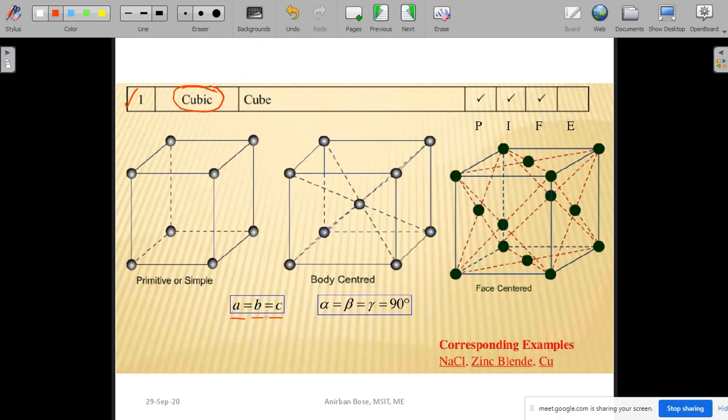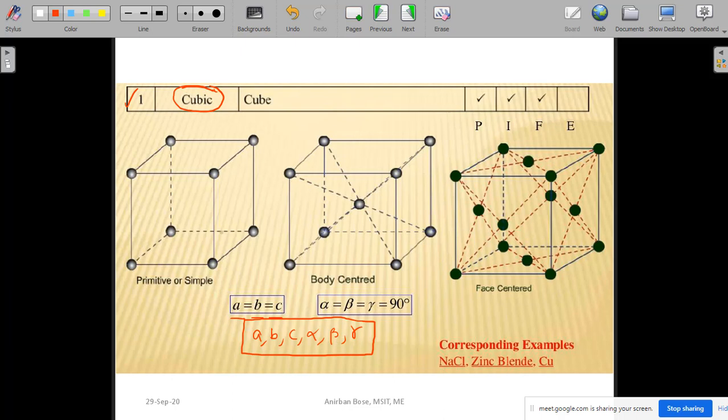These are called the lattice parameters. So how many lattice parameters are there in total? To completely define a unit cell, you have to specify A, B, C, alpha, beta and gamma. Total 6 lattice parameters are there. So if you define the 6 lattice parameters, then a lattice unit cell will be completely defined.